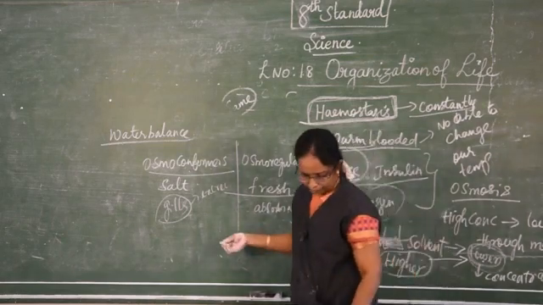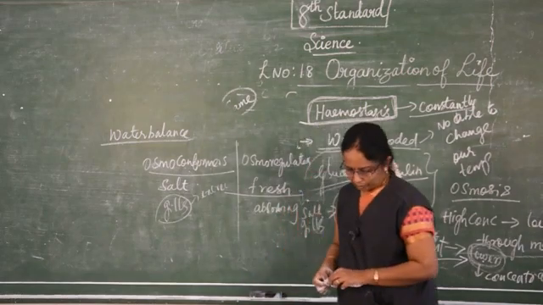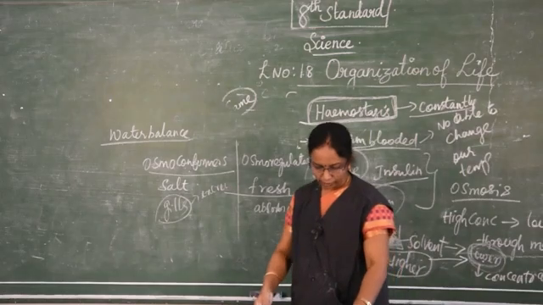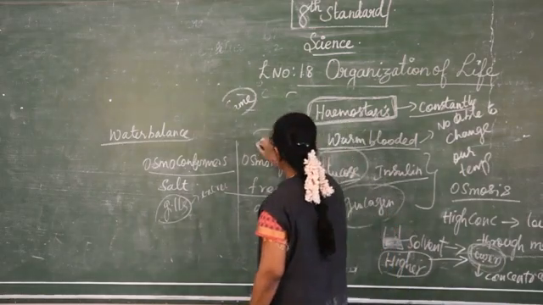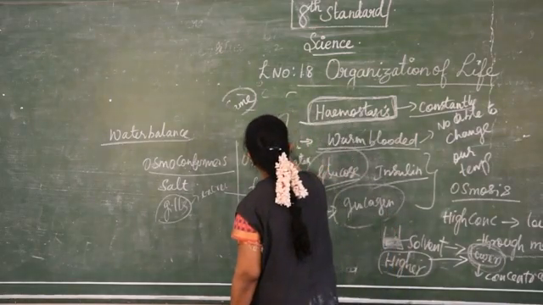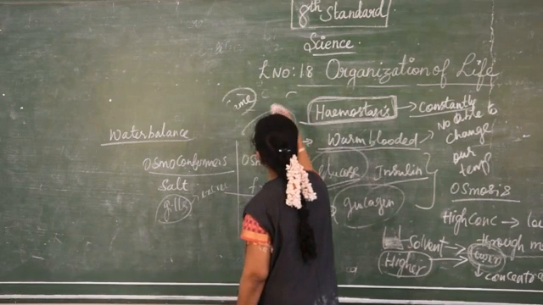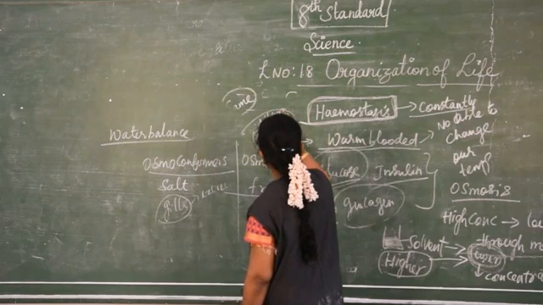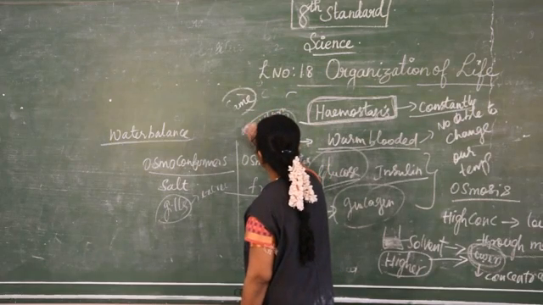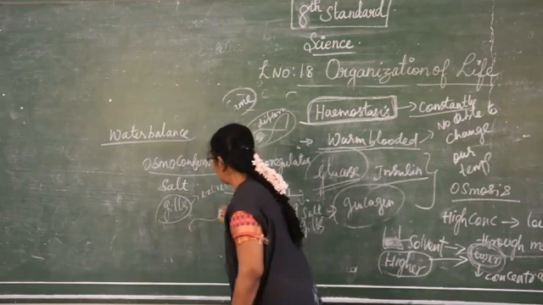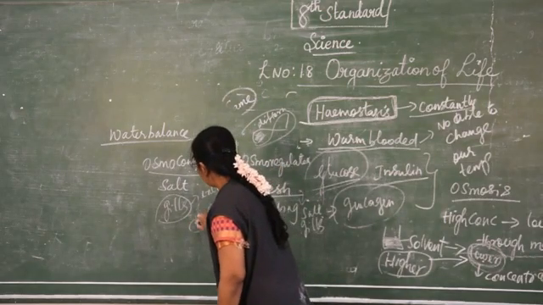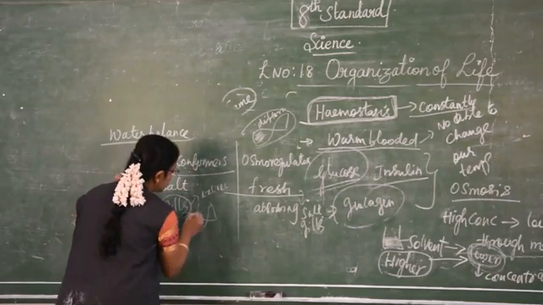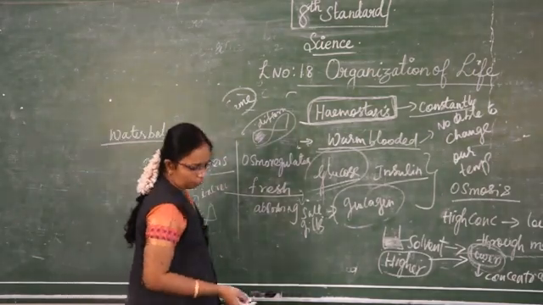And then the physiological process. Through the physiological process, their body temperature internally and externally will be different in some animals. Here it will be the same. So what are they doing? They are able to create a balance between the external and internal environment.